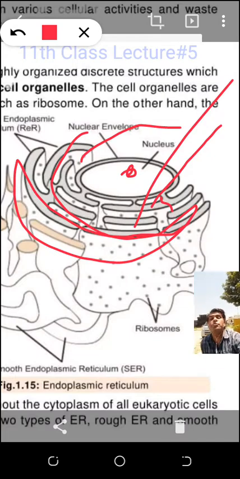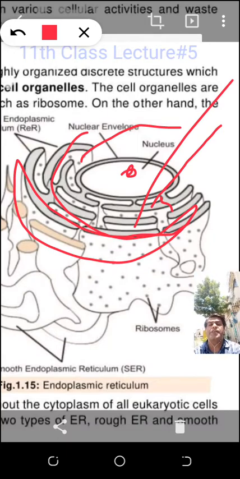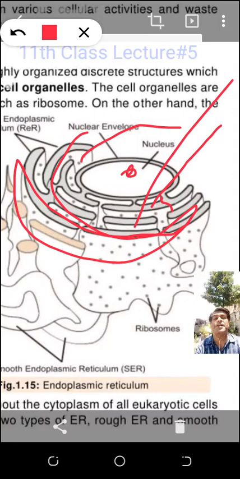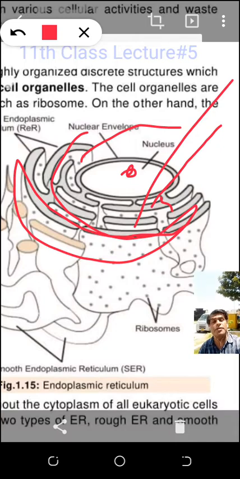Ribosomes are in granule form, and these granules are attached to one type of endoplasmic reticulum and not attached to another type. When they are attached, that endoplasmic reticulum is called the rough endoplasmic reticulum. When they are not attached, it is called the smooth endoplasmic reticulum.